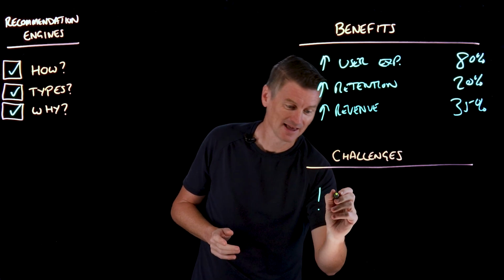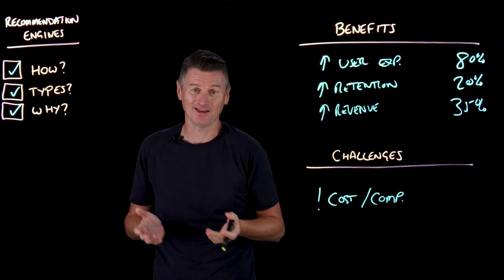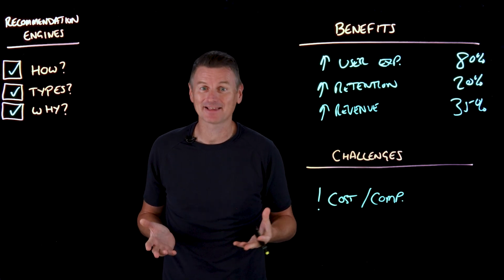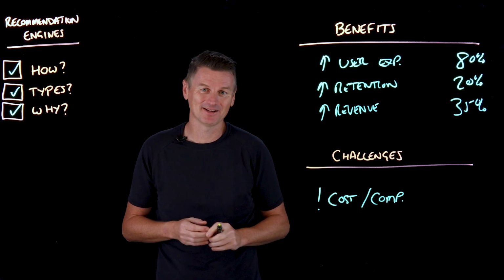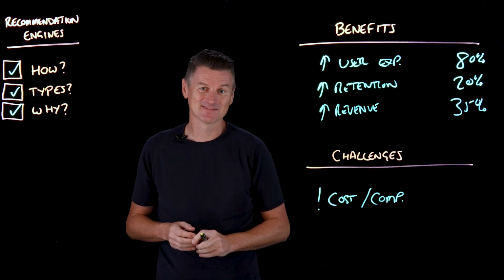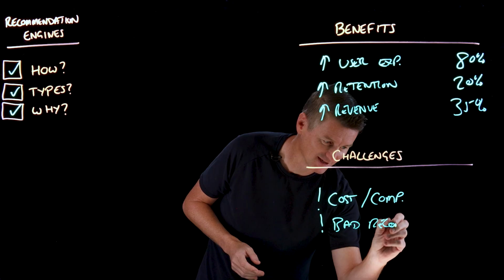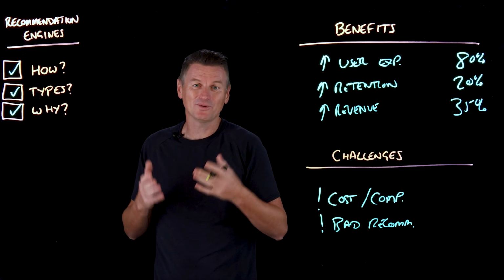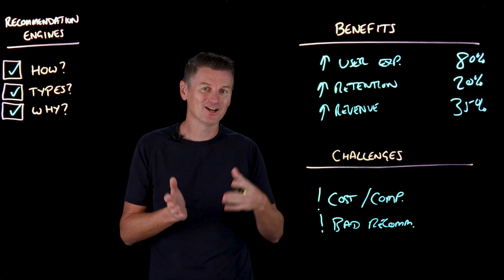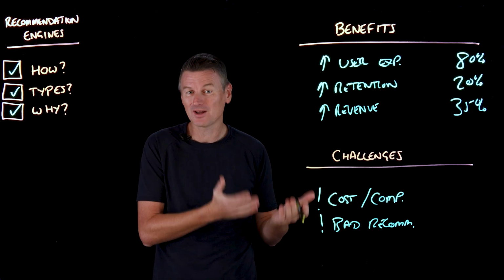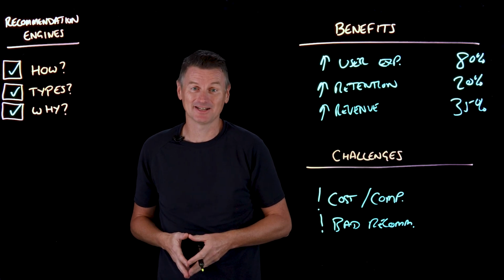And one of those is there is an increase in cost and there's an increase in complexity. All of that analyzing and filtering massive amounts of data requires complex architectures and a significant investment in computing resources. Another concern is, what if we get bad recommendations? Yeah, that's always a concern. It's always a risk if algorithms are optimized around the wrong metrics. Items that are often highly rated might be suggested more frequently than new or obscure ones, but it might not be what the customer was actually interested in.